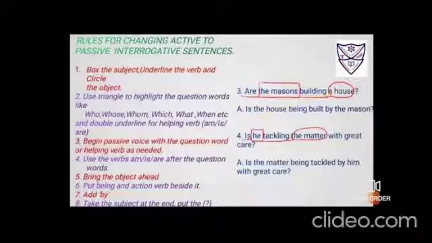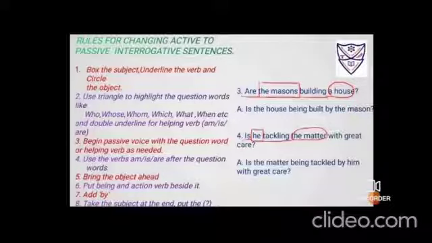Now ing you have to give it to being, so it becomes being. So build, built, built. Then add by, and finally take the subject at the last, the masons. So it sounds as, is the house being built by the masons?